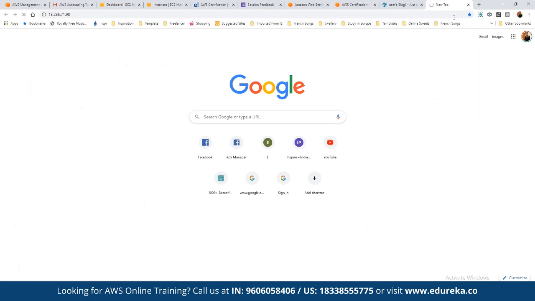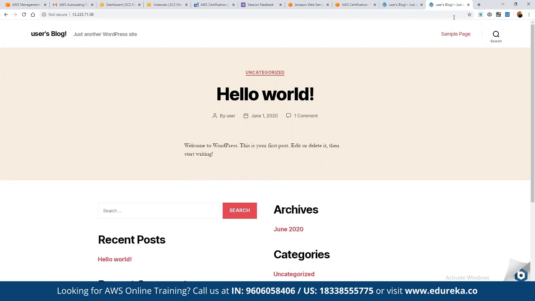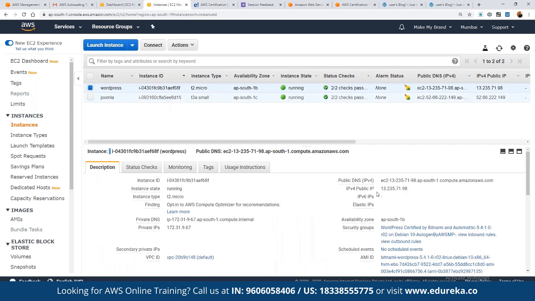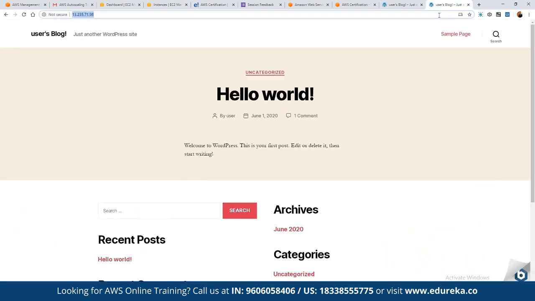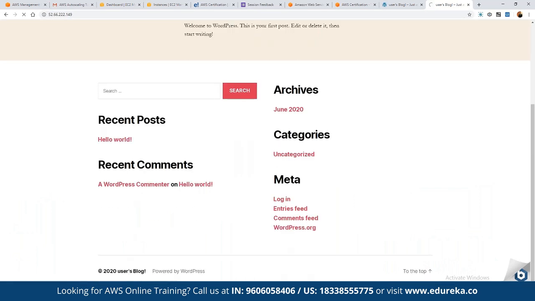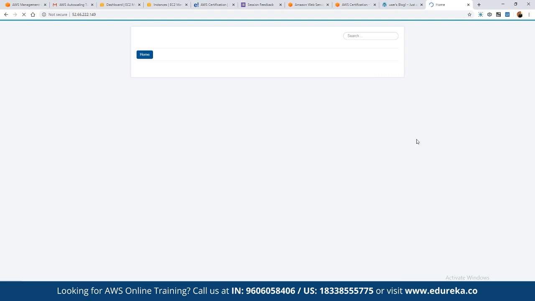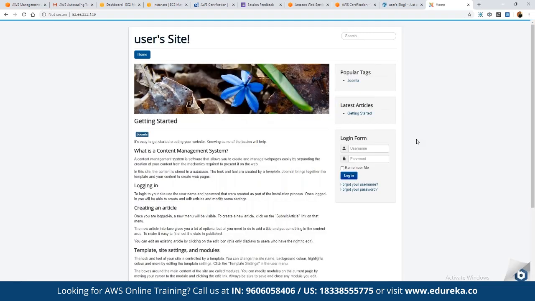And for Joomla, we had this instance. We can copy the IP in the browser. So this is the IP address for Joomla. That means now if we define page 2, we are going to see the instance. Now this is for users blog. The earlier WordPress was for users blog, and this is for Joomla, containing the 2020 user site, correct?